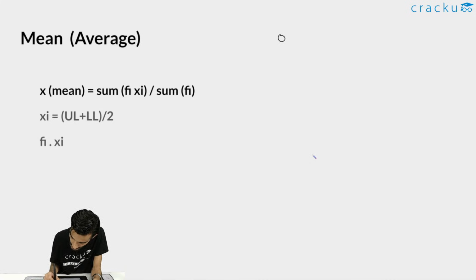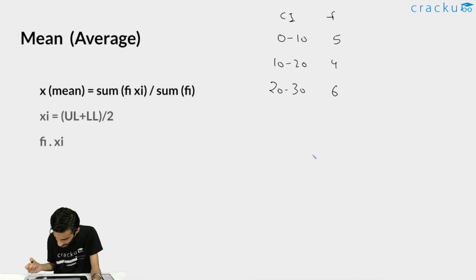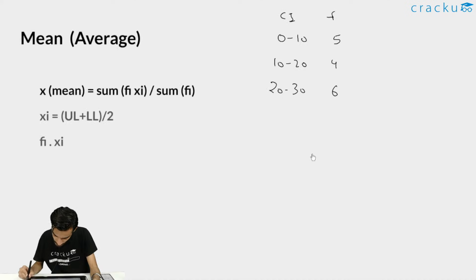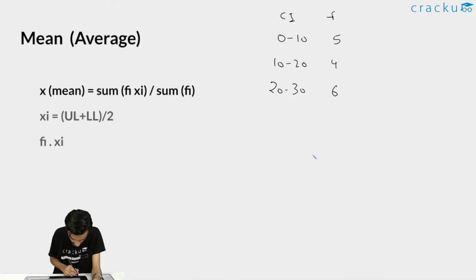Okay, so the data is given to us, let's say from 0 to 10, the 5 frequency, from 10 to 20, then from 20 to 30. So this is the class interval, this is the frequency, and this was 4, this was 6. Let me check. Yes, 5, 6, 4. Let me take the same values, even though it doesn't matter, but still. This is 5, this is 6, this is 4. So let's take these values.